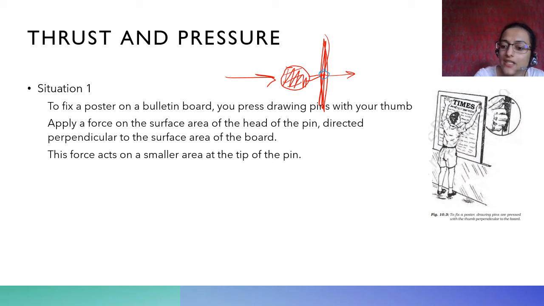From this small point it goes inside the billboard. So this entire force that you're putting is concentrated on this one small point. That is why it goes inside very easily. The force that you're putting on the bigger part of the thumbtack acts through the small point, the tip of the pin, and it goes inside, right?